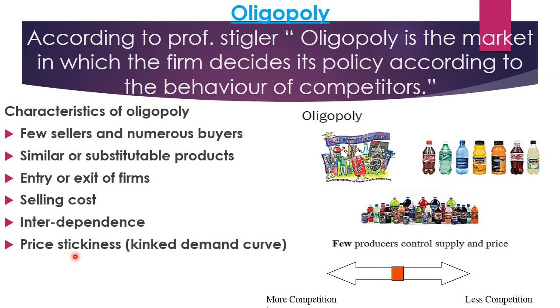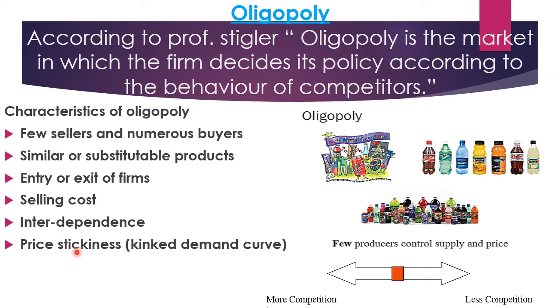Then it comes to a very important topic, that is price stickiness or the kinked demand curve. What does price stickiness mean? Here the number of firms is small and they are interdependent on each other. If any one firm decreases the price of the product, then according to the law of demand, due to the comparatively cheaper price, there is more demand for that particular firm's product as compared to other firms, and there is a decrease in the demand for the product sold by other firms, right?